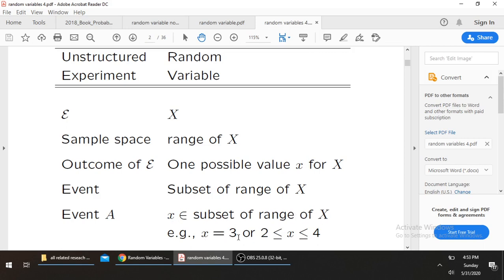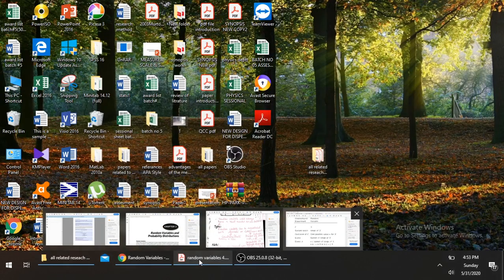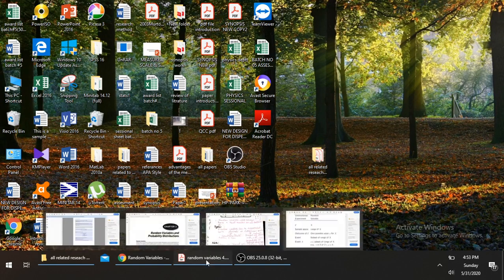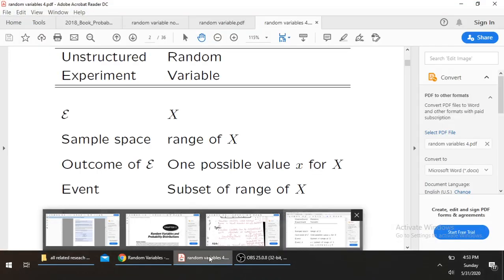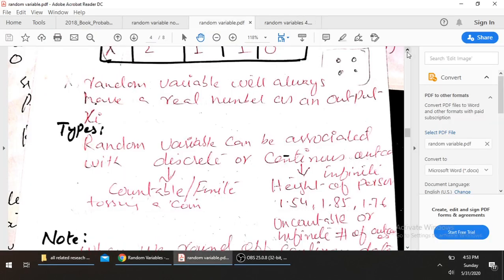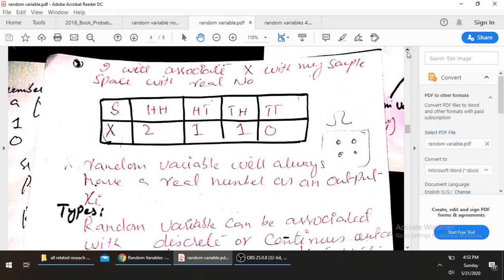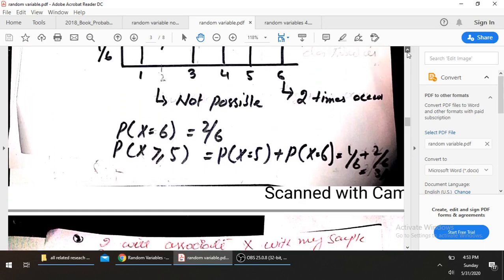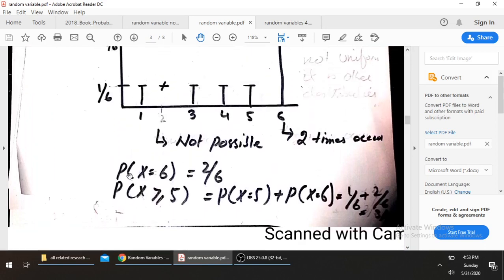It may be X equal to 3, like the example I discussed with you, where we define the random variable X equal to 6, and X greater than or equal to 5.